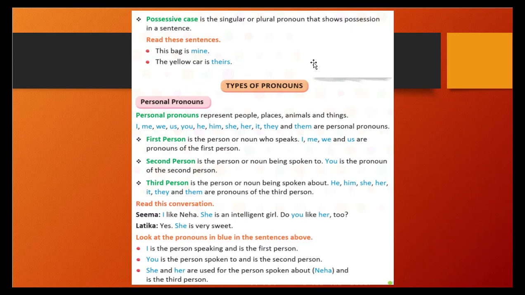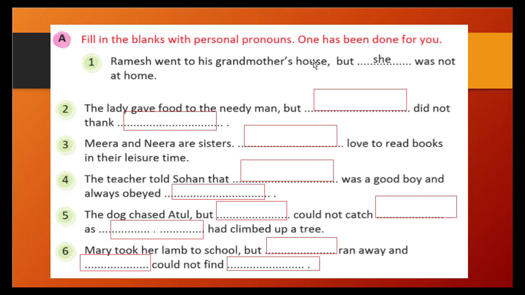Look at the pronouns in blue in the sentences above. I is the person speaking and it is the first person. You is the person spoken to and it is the second person. She and her are used for the person spoken about, that is Neha, and it is the third person. I already explained all this. That only is written below. Let's see further. Yes, it is the exercise.